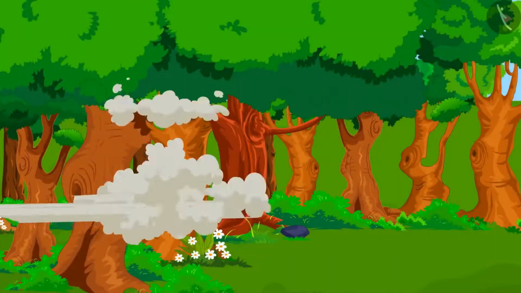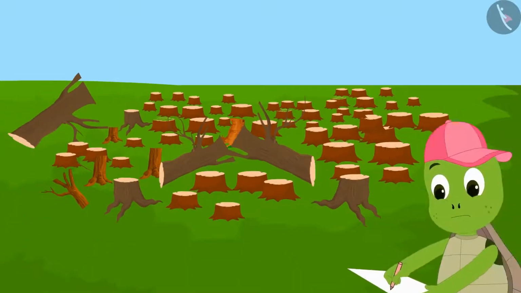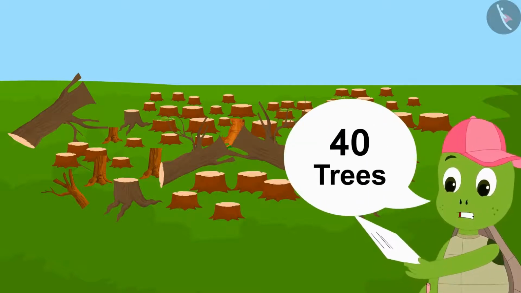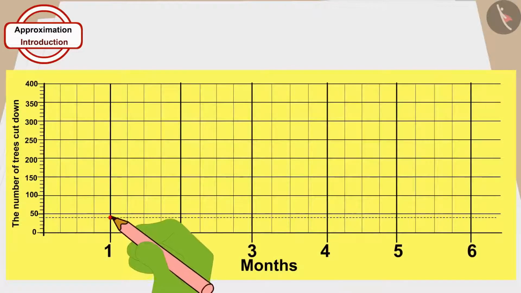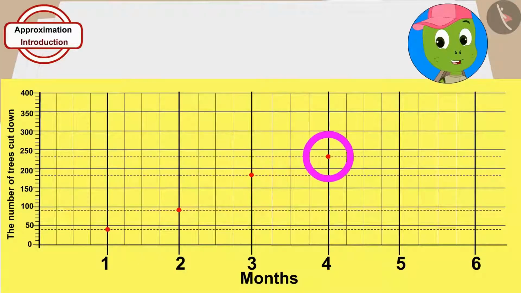A month passed and trees were still getting cut in the village. By the end of the month, he added the total number of trees cut down. Oh God! A total number of 40 trees were cut this month. Let me show this by making a dot like this on this paper. At the end of each month, Tufan counted the number of trees cut and recorded this on the paper.